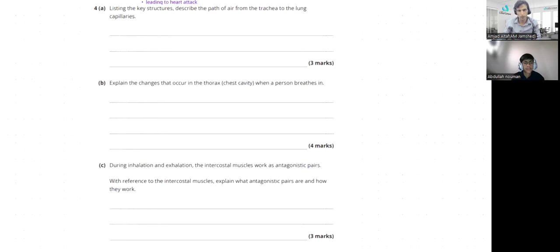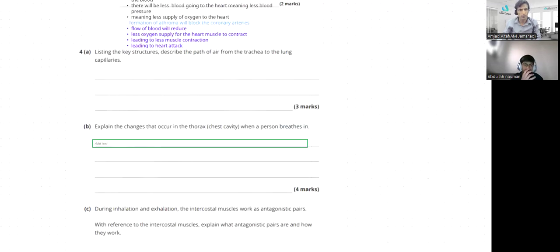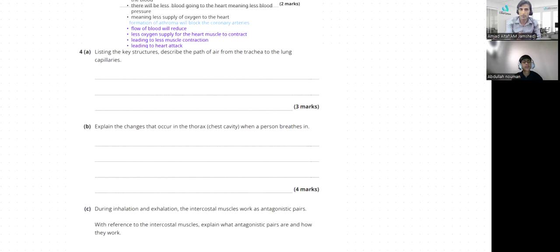Where are you writing your answer, Abdullah? I'm thinking about part B. No, first you need to add the points here for listing the key structures and describing the path of air from trachea to the lung capillaries. Actually, I haven't studied the first one. I haven't studied much about the lungs. Okay, let me help you to write. That's why I'm here for you. So you can get assistance from me in this case. Start writing, I can just help you to write.